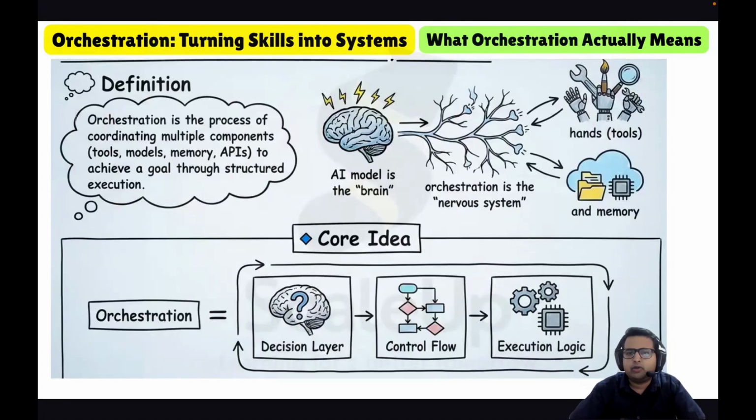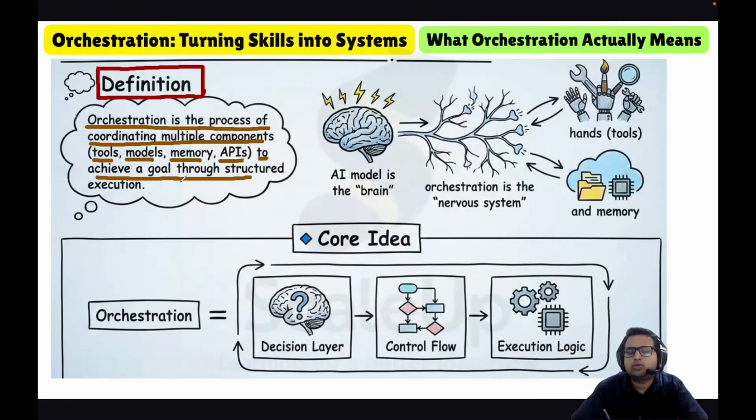So let us look at what orchestration actually means. If we talk about the definition, orchestration is the process of coordinating multiple components like the tools, models, memory, APIs to achieve a goal through structured execution.